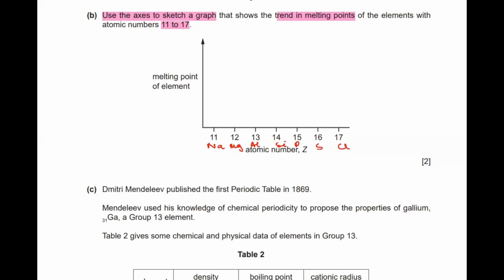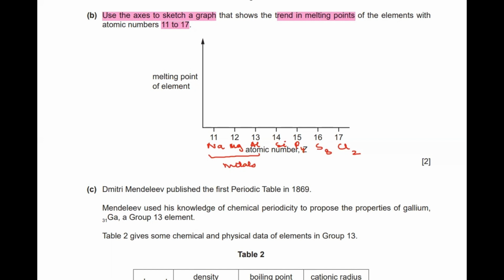Sodium, magnesium, and aluminium are basically metals. Silicon is a giant macromolecule. Phosphorus I have in the form of P4, sulfur in the form of S8, and chlorine in the diatomic form. These are non-metals and they have covalent bonds.